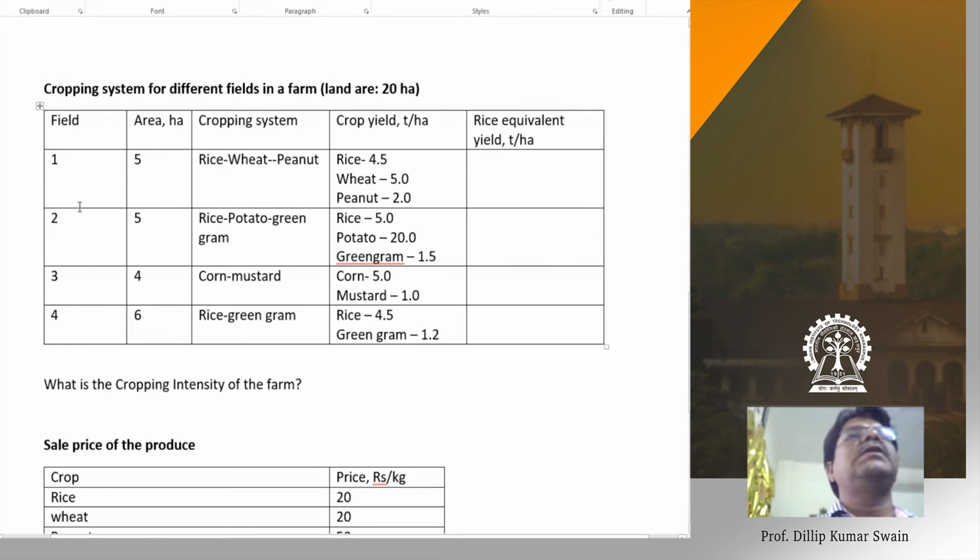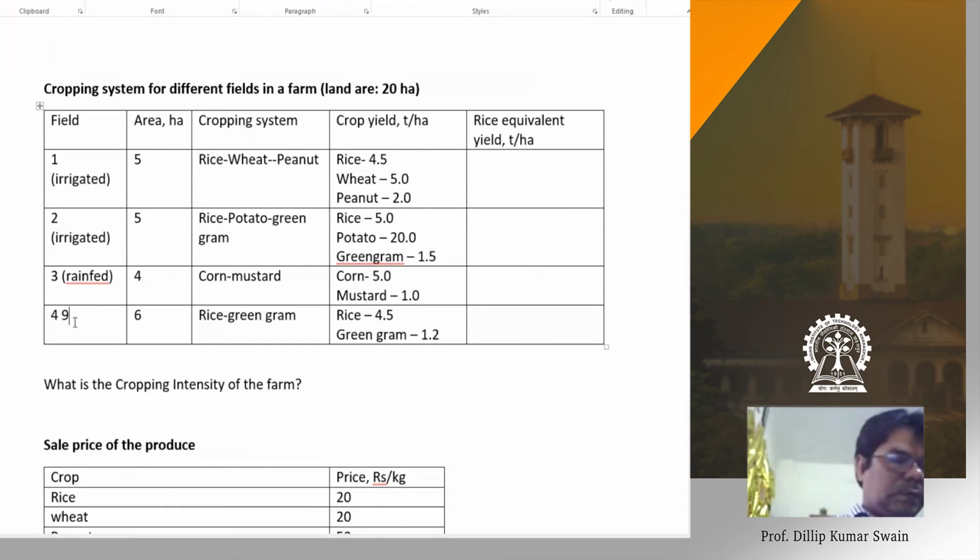Field 3 is rain fed, and field 4 is also rain fed. Field 1 is irrigated, field 2 is irrigated, field 3 is rain fed, and field 4 is also rain fed. So these are the cropping plans I have given. Area is given and the cropping plan also given, and the crop yield is given.